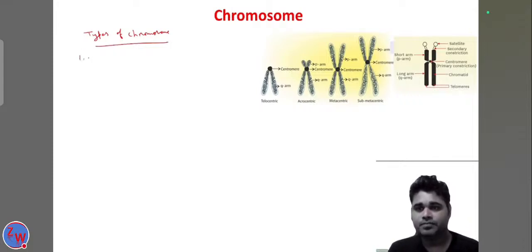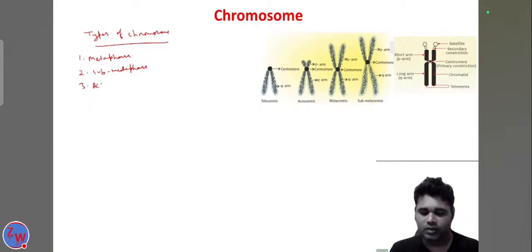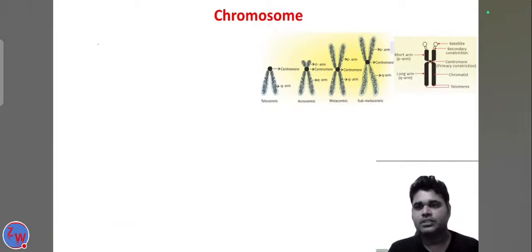One is called the metacentric, second is called the submetacentric, third is called the acrocentric. You can say simply, okay, different types of chromosome.